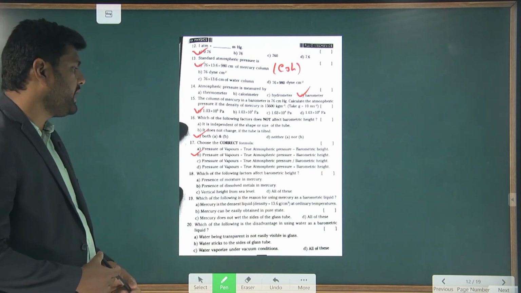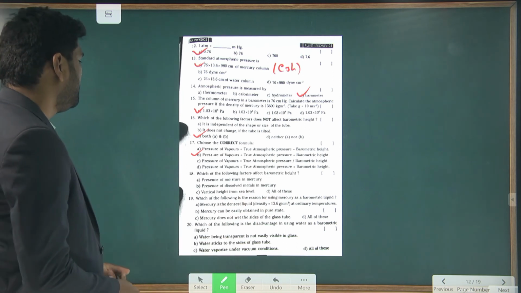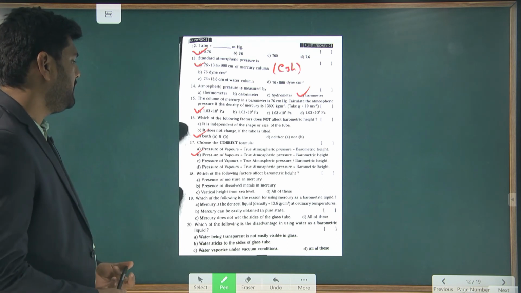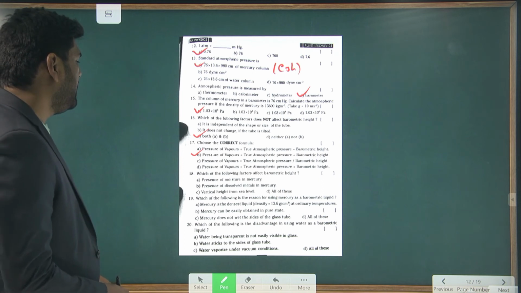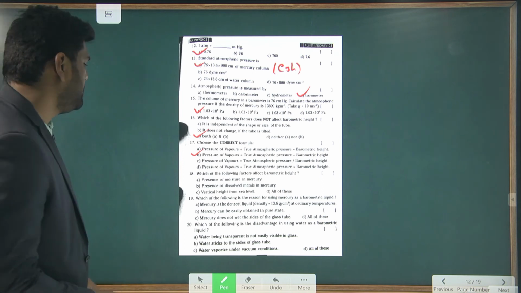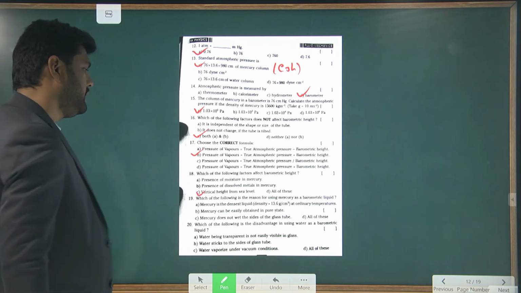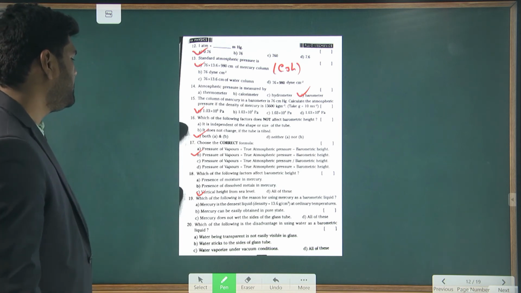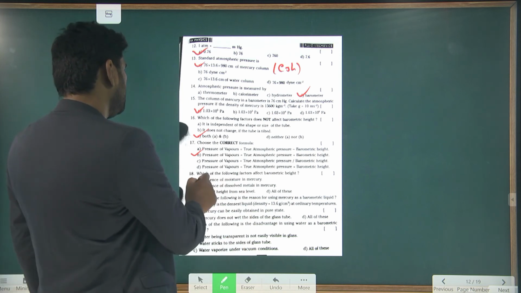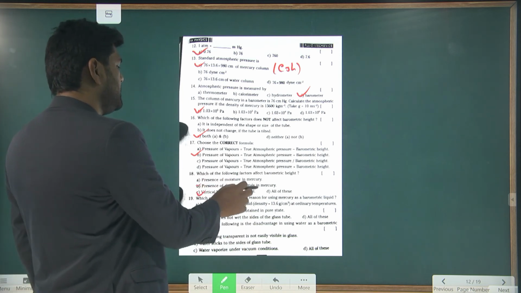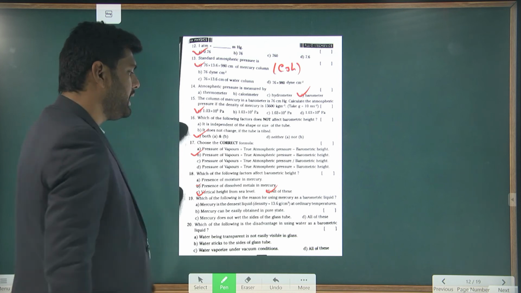Which of the following factors affect the barometric height? Presence of moisture in mercury, presence of dissolved metal in mercury, vertical height of the sea level. So this sea level is affecting, presence of dissolved metals in mercury, yes, this is also, presence of moisture in mercury, this is also. So all of the above.